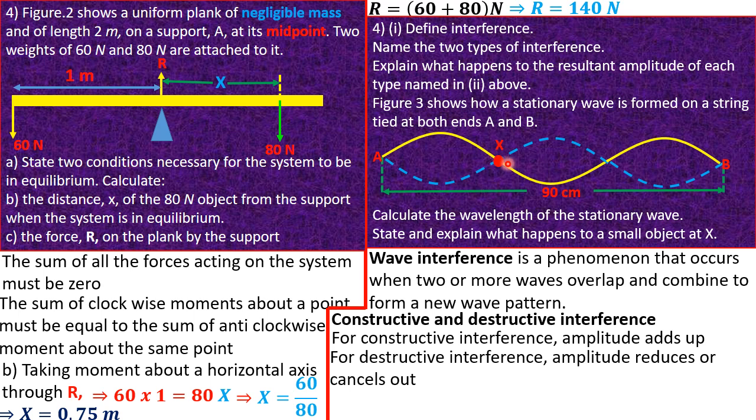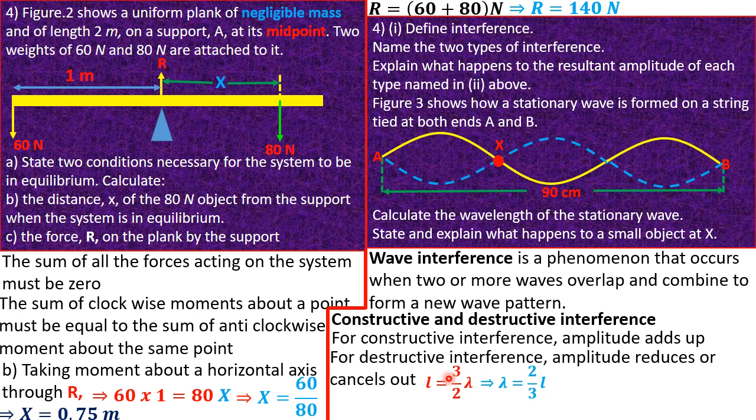From X to this other point is half lambda, and from here to here is half lambda. So we have 1/2 lambda plus 1/2 lambda plus 1/2 lambda, which gives 3/2 lambda. So the length of our wave, L, equals 3/2 lambda.